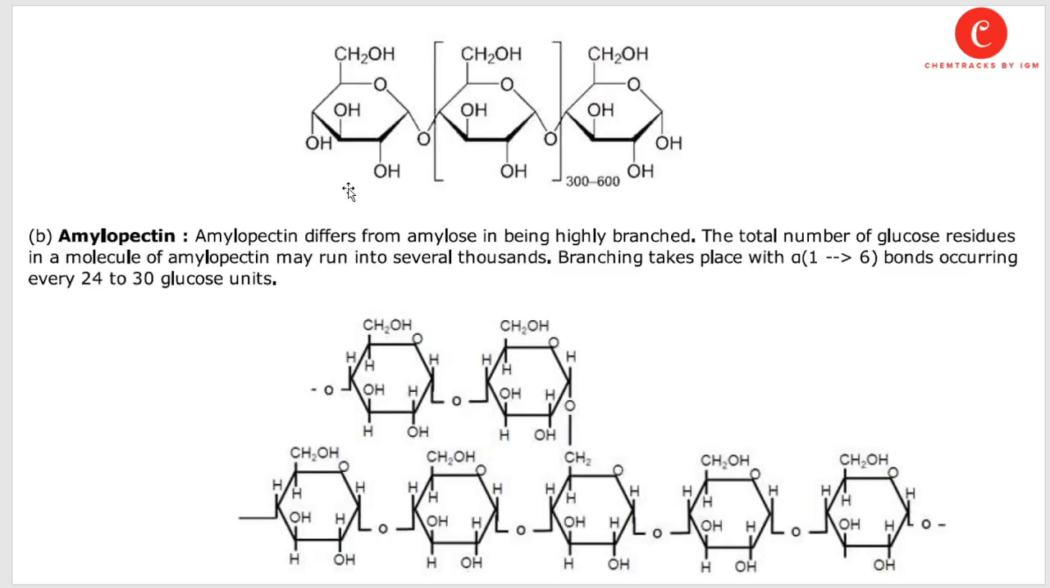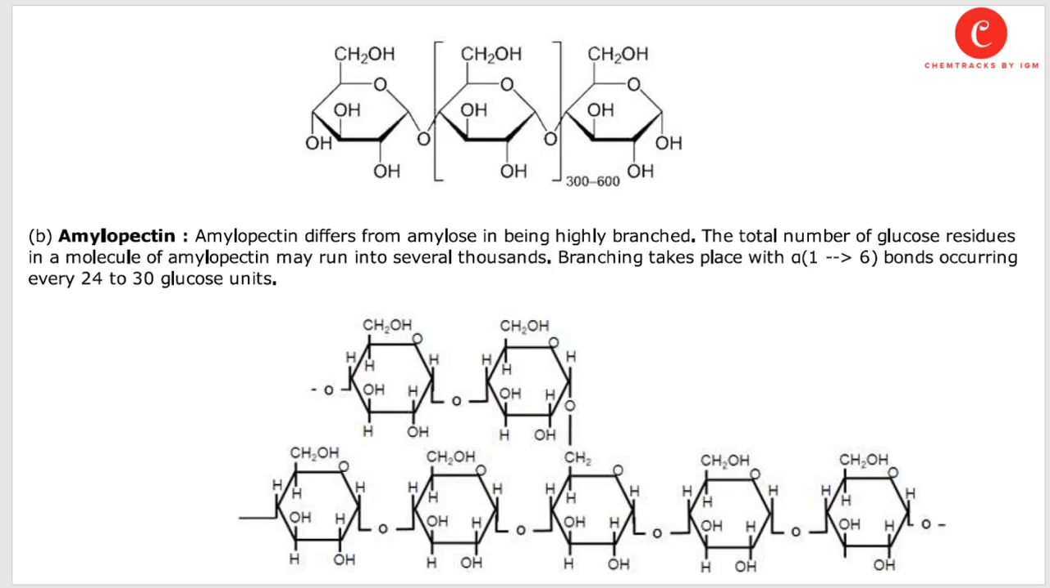This is a common amylose chain. It consists of alpha D-glucose, and there is an alpha 1,4 linkage between carbon number 1 and carbon number 4 of glucose molecules. The second chain is amylopectin. Amylopectin differs from amylose in being highly branched. Amylose is simple, while amylopectin is more branched than amylose. So it is highly branched.